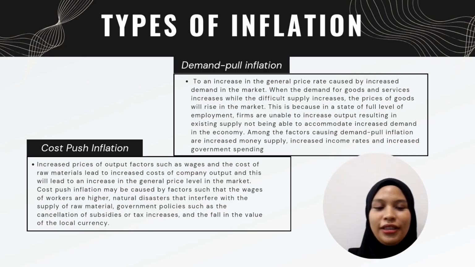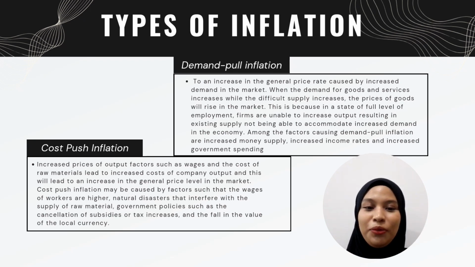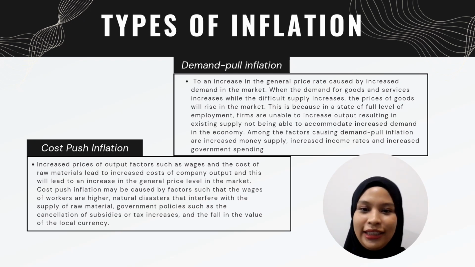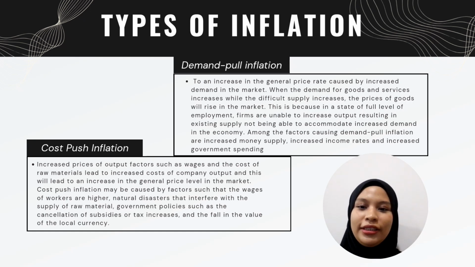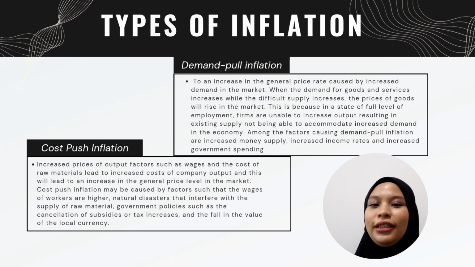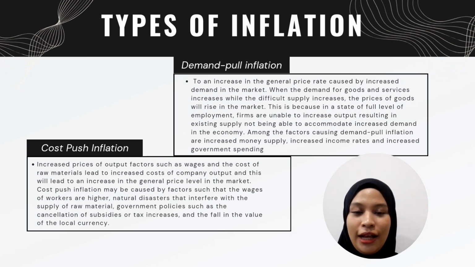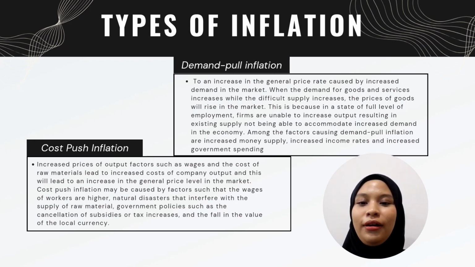These are the types of inflation. So the first type is demand pull inflation. It is an increase in the general price rate caused by increased demand in the market. When the demand for goods and services increases while the supply does not increase, the price of goods will rise in a market.